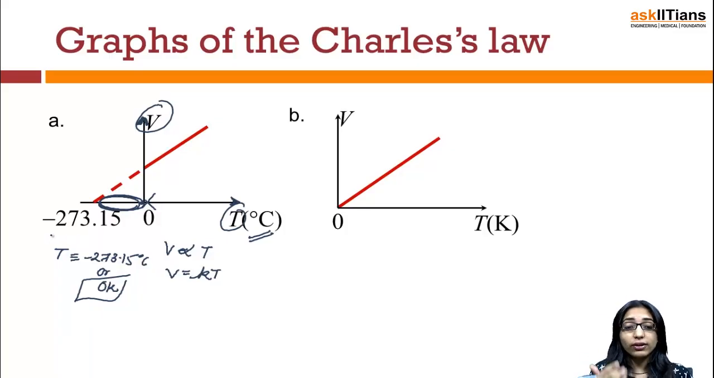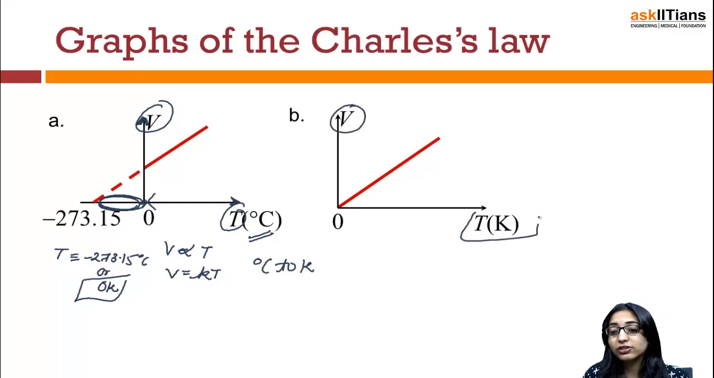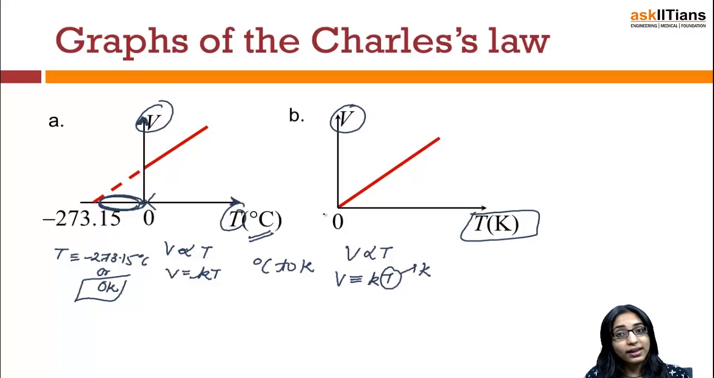Whereas if I ask you to convert the temperature from degrees Celsius to Kelvin, you can say that the graph between volume and temperature in Kelvin is again a straight line. Here in this case, volume will be directly proportional to temperature in Kelvin. And if this graph is drawn between volume and temperature in Kelvin, the graph will be found to be a straight line which passes through the origin and has zero intercept.